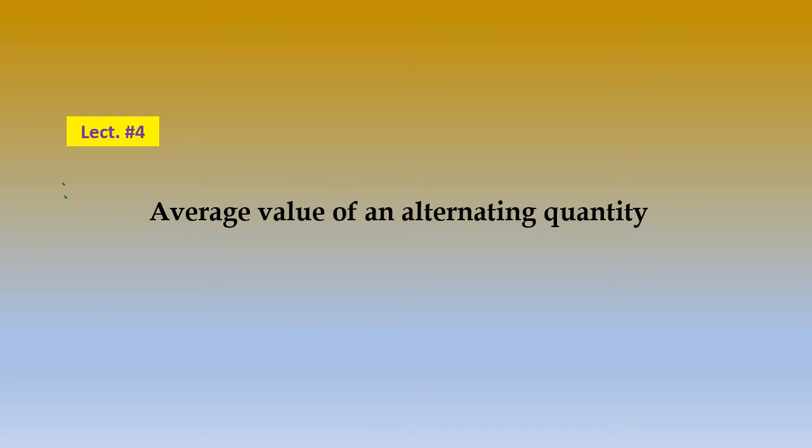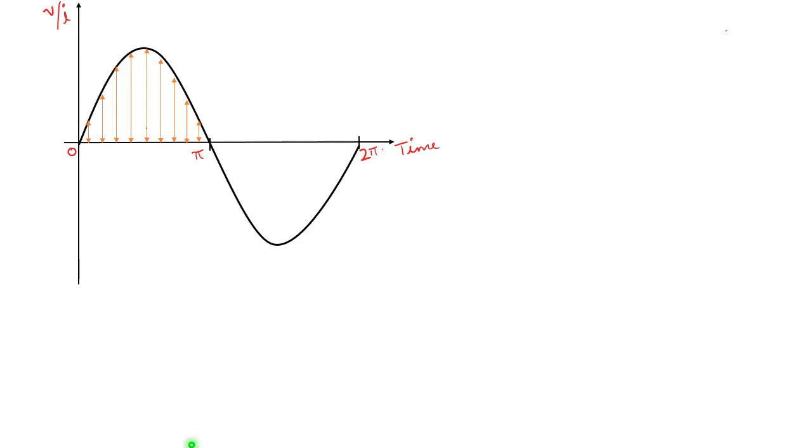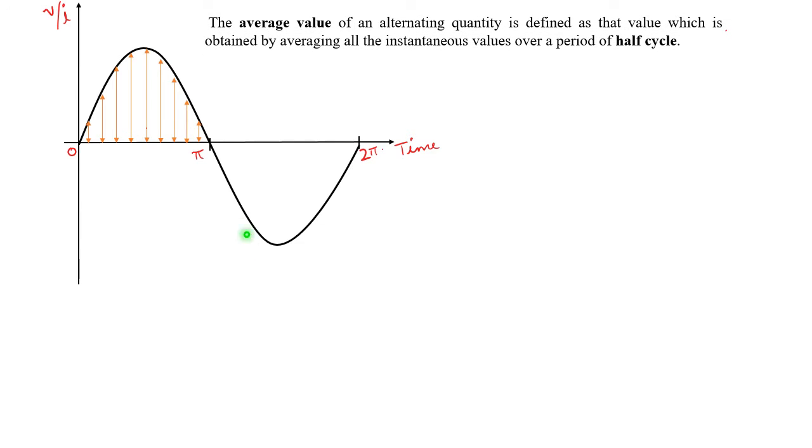In this session, I am going to explain to you about the average value of an alternating quantity. The average value of an alternating quantity is defined as that value which is obtained by averaging all the instantaneous values over a period of half cycle.